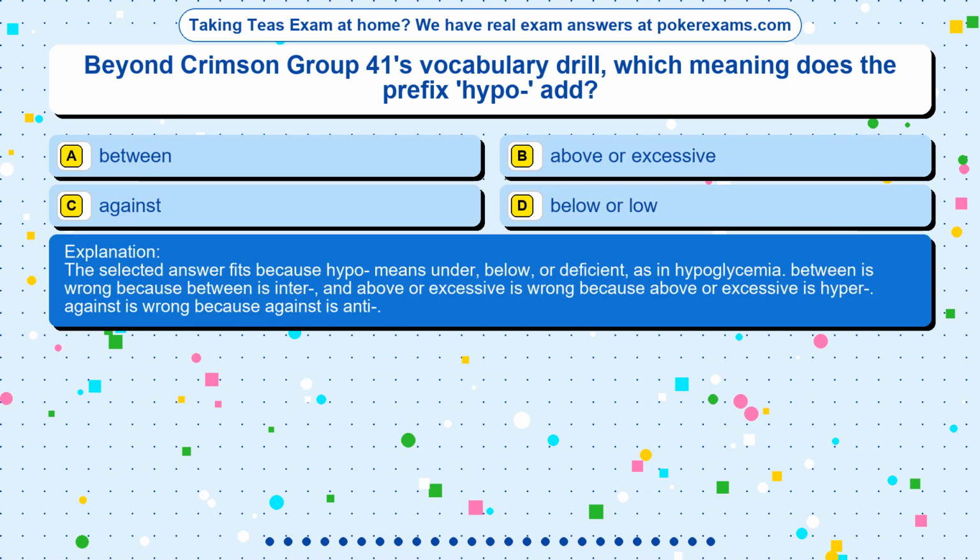The selected answer fits because hypo means under, below, or deficient, as in hypoglycemia. Between is wrong because between is inter-, and above or excessive is wrong because above or excessive is hyper-. Against is wrong because against is anti-.